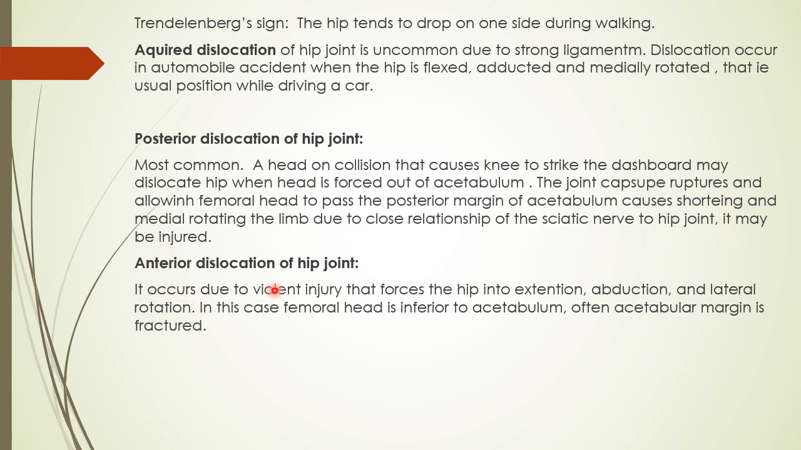Anterior dislocation of the hip joint occurs due to violent injury that forces the hip into extension, abduction, and lateral rotation. In this case, the femoral head is inferior to the acetabulum. Often the acetabular margin is fractured.